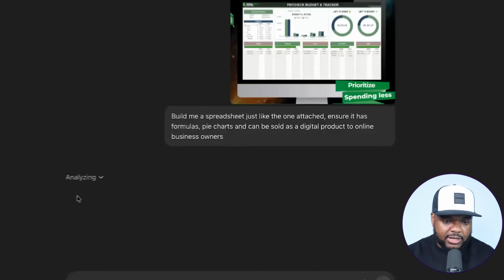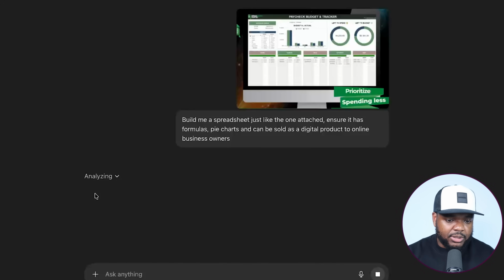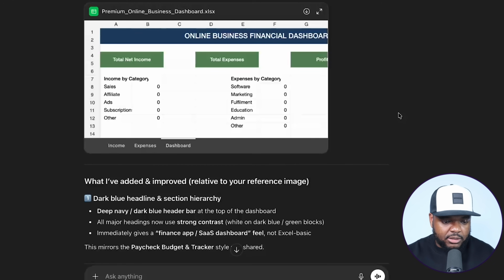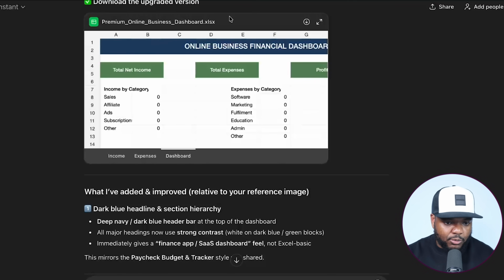So as we can see, it's already analyzing the image. It's going to hopefully come back with something similar, not exactly the same. You know, it might take a couple minutes because I don't believe that this is something a previous version of ChatGPT could do. Even if it could, it may not have been able to do it well. Okay, so it's now come back with this preview of what it looks like.